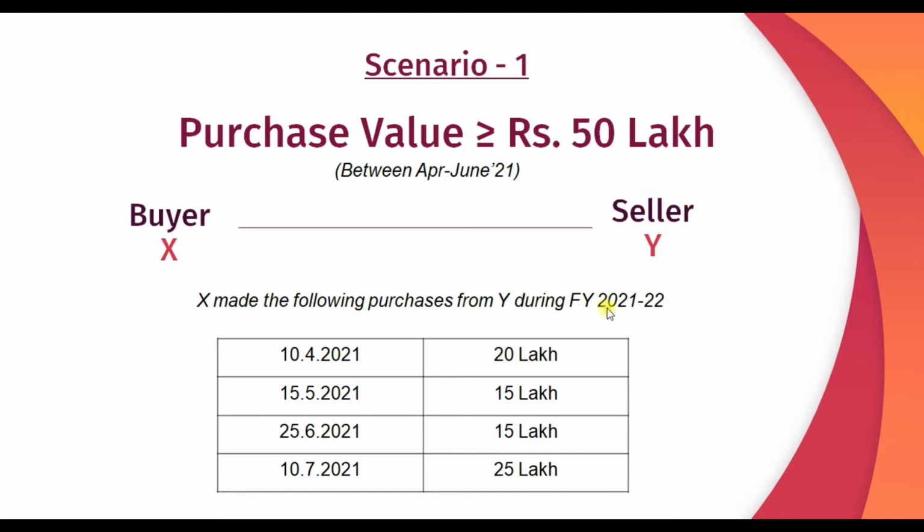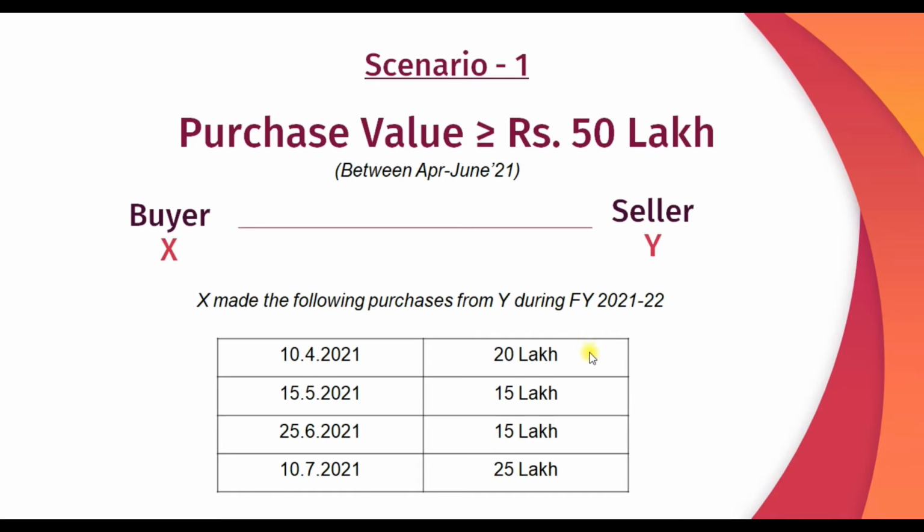X made the following purchases during financial year 2021-22. On 10th April 2021, 20 lakhs worth of purchase. 15th May, 15 lakhs. 25th June, 15 lakhs. And on 10th July 2021, it is 25 lakhs. Now, if we observe the applicability of Section 194Q, X made purchases worth 75 lakhs during financial year 21-22.